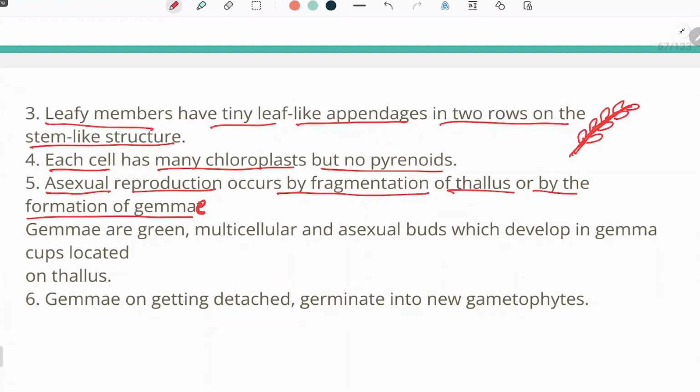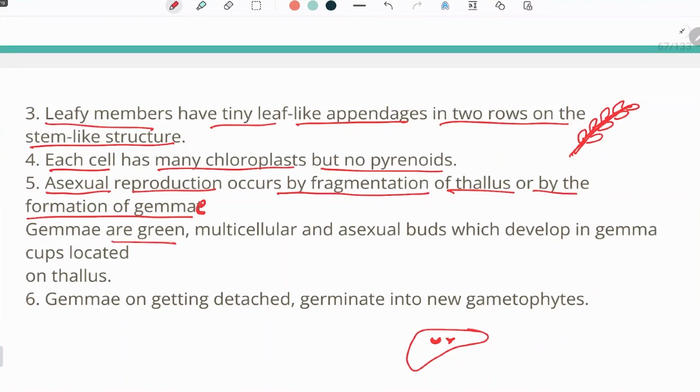So asexual reproduction can be by the fragmentation of thallus. If a fragment of the thallus breaks off and is transported to some other part, the plant body will grow. Second, by the formation of gemmae. On the surface of the liverwort, there is a cup-like structure called a gemma cup. So they are called gemmae.